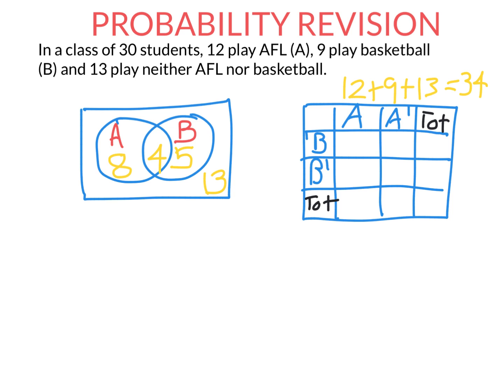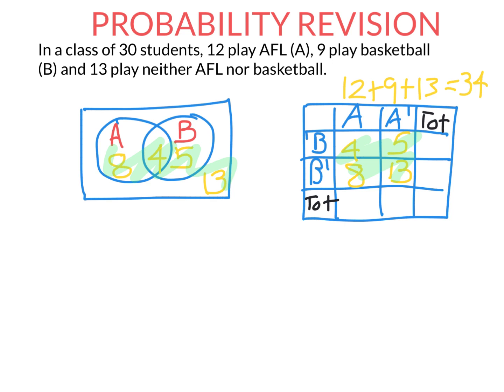So the number that play AFL and basketball, those 4, go here. And then the number that play basketball but not AFL go there. The number that play AFL but not basketball, and the number that play neither go there. So basically you can see that these 4 numbers here are the same as the 4 numbers in the Venn diagram. That's why it really doesn't matter which one you use.